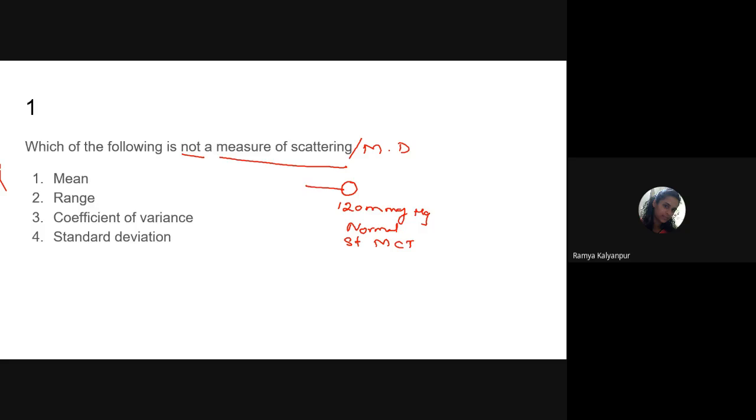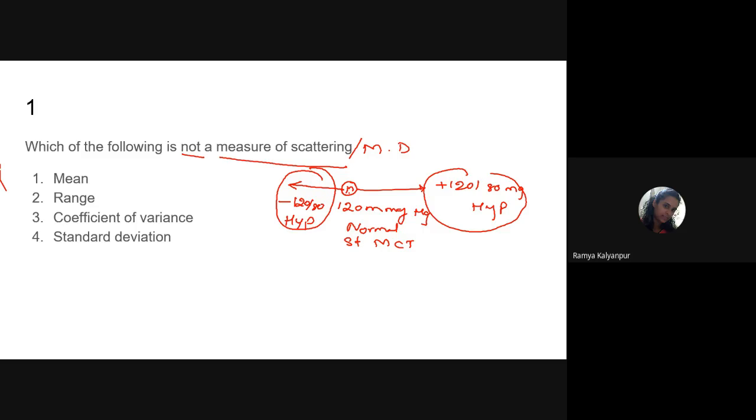Now, what is happening? There are situations where the blood pressure will be less than 120 by 80. This we call clinically hypotension. And the other way, the blood pressure can be more than 120 by 80, which we call hypertension. Now, this part of statistics looks into how much deviation has taken place from this middle value, the central value or the average value. That we call measures of scattering or measures of dispersion.